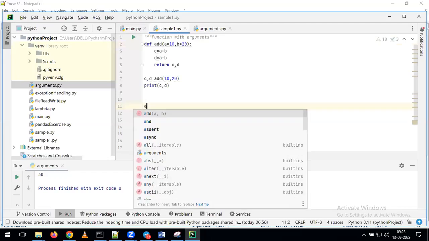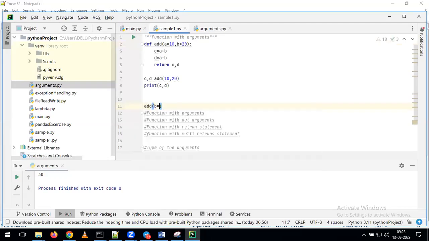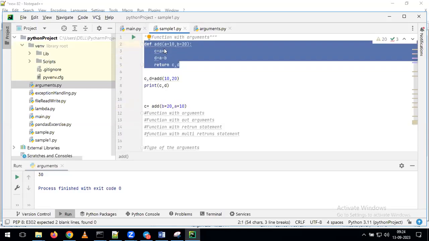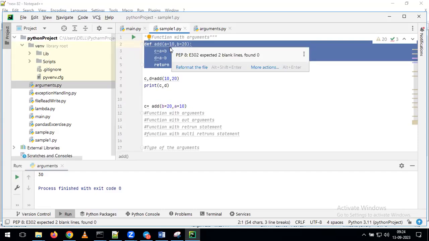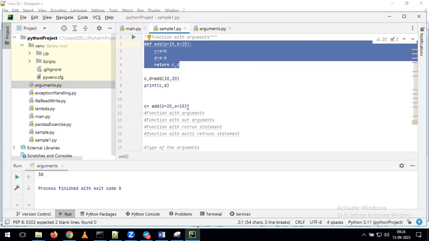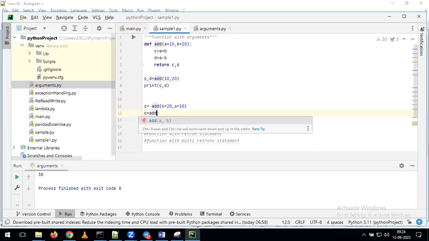Default. See here, for example, while calling the function, if I am giving b is equal to 20 and a is equal to 10, then that is nothing but our keyword argument. But here I'm defining the function. As part of defining the function, I am giving some hardcoded values to a and b. Those kinds of arguments are what we call default arguments. And now, for example, if I'm calling it without passing any values, by default it will take the values 10 and 20. With that, we are getting the output value as 30.